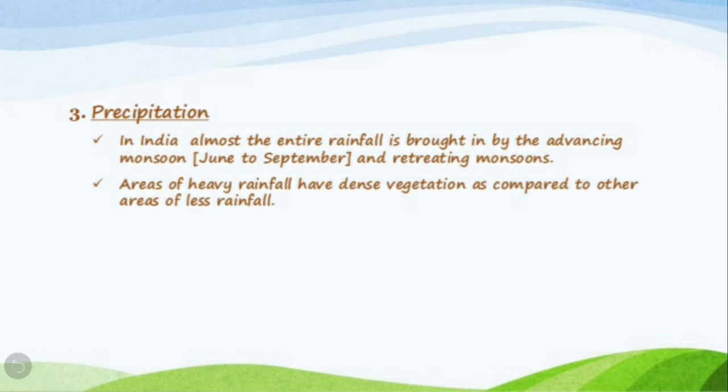Areas of heavy rainfall have dense vegetation as compared to other areas of less rainfall. So, children, we can say that precipitation or rainfall is also very important, and it plays a very important role in the growth of the different types of vegetation.